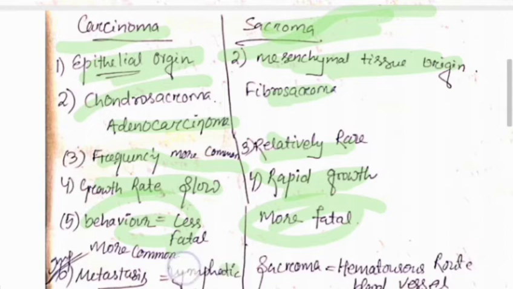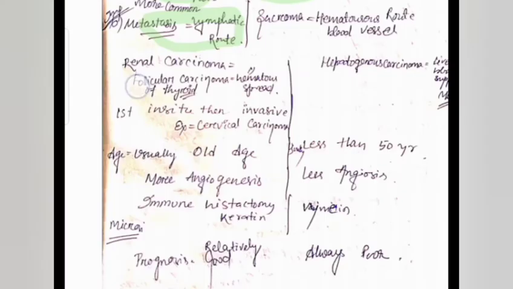Okay, in metastasis, carcinoma mostly metastasizes through the lymphatic route, but there are exceptions found in thyroid follicular carcinoma, which is a carcinoma where the hematogenous route is found. Another is cervical carcinoma, where we also find the hematogenous route. HCC, hepatocellular carcinoma, also shows metastasis through the hematogenous route. That is important. Whereas sarcoma spreads hematogenously, but there is an exception also: a lymphatic sarcoma.